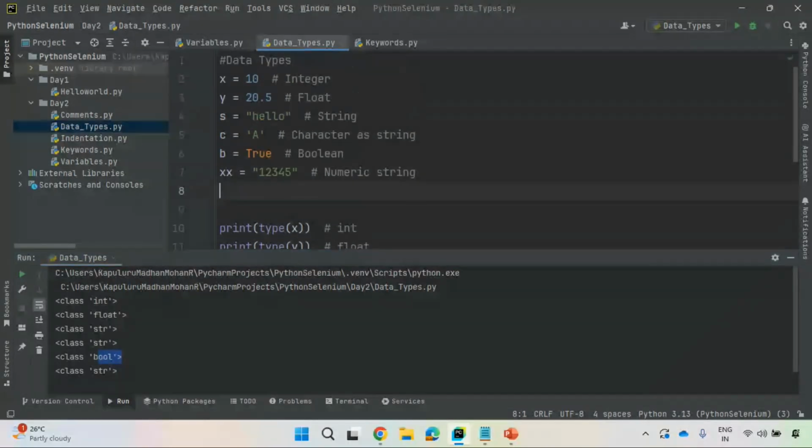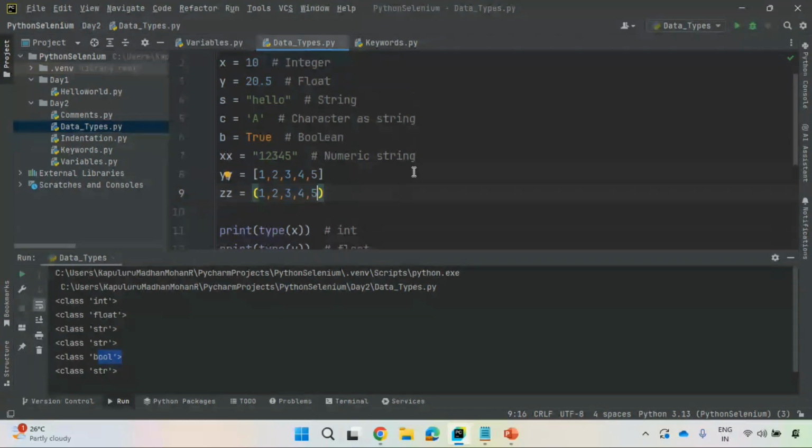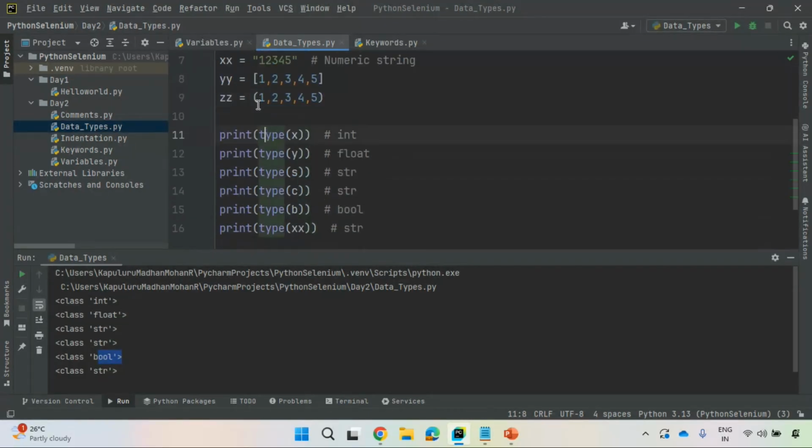Suppose I have a list also, 1, 2, 3, 4, 5. For your understanding, I'm making this very simple. I have another variable z, which is a tuple 1, 2, 3, 4, 5. You see here the implementation is different. I'm using parentheses and square brackets. Observe this very carefully.